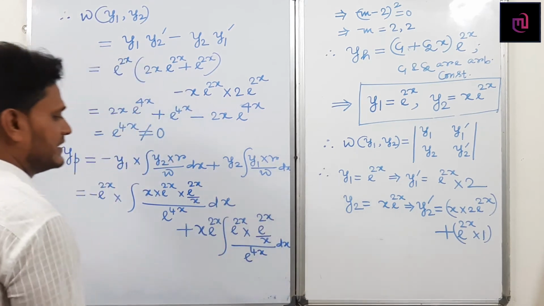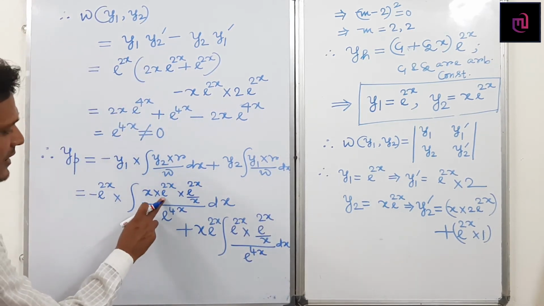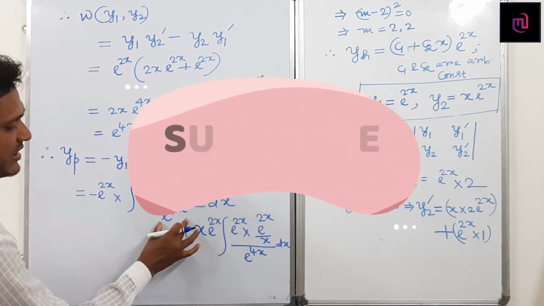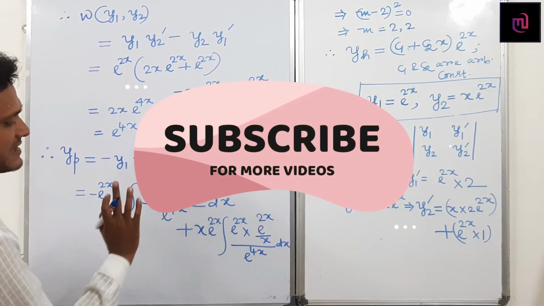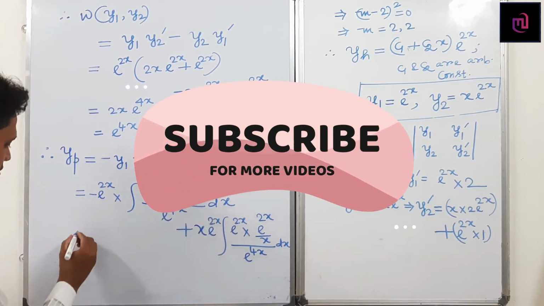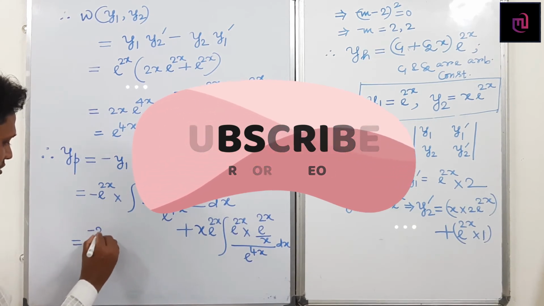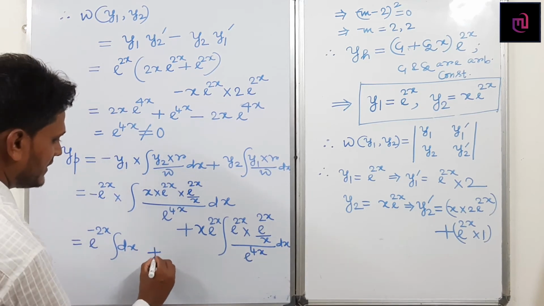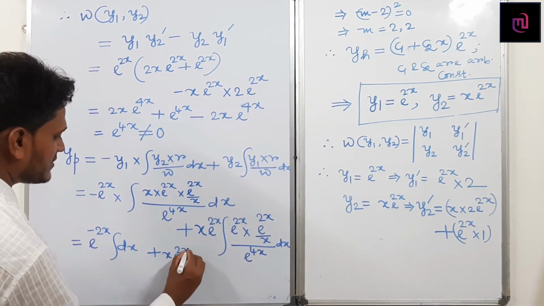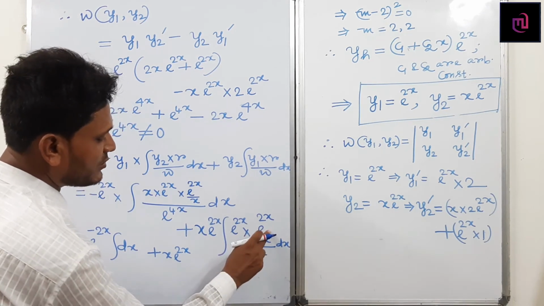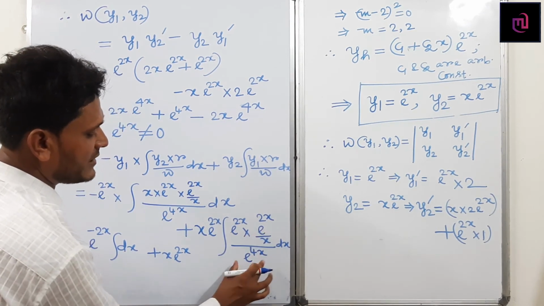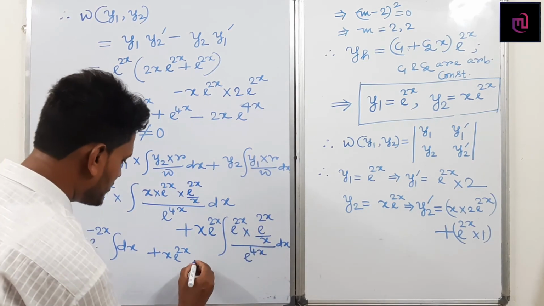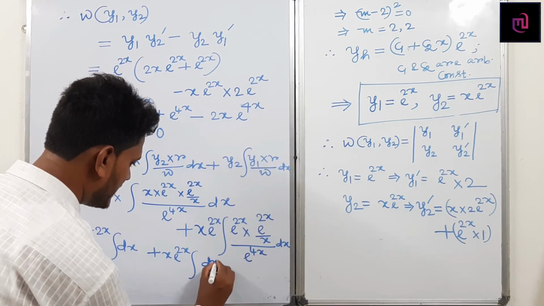Can I write this line? Then check it: e to the power 2x into e to the power 2x, that means e to the power 4x, divided by e to the power 4x, this part cancels and x cancels, so finally we can write only dx. So I can write e to the power minus 2x into the integration of dx, plus x into e to the power 2x. Here again e to the power 4x divided by e to the power 4x cancels, so finally we will get dx by x. So can I write the integration of dx by x?